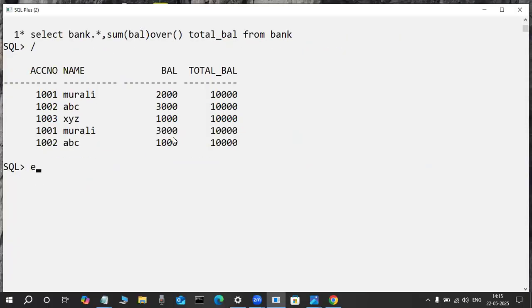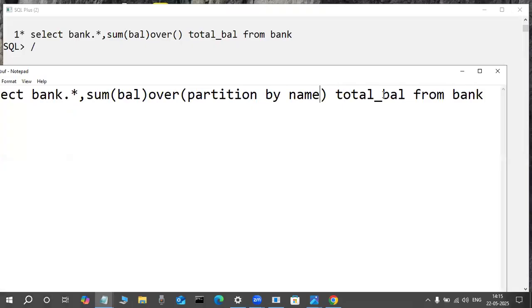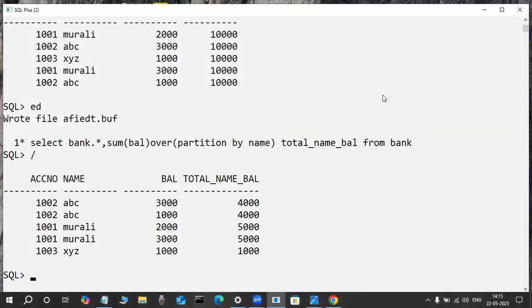For each and every account holder's total balance, I want to use partition by the column name, like this only. Now, partition by column name wise, name wise balance only. Now check it out, that is correct.